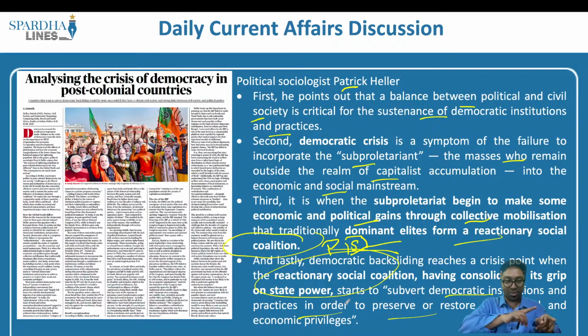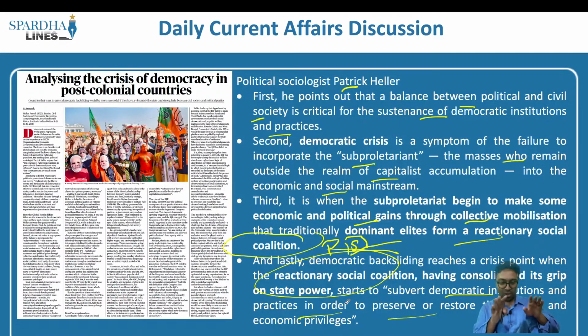It will also ensure that authorities are not used against them, and at the same time these political elite also come up with welfare schemes and programs, and when civil society is an active participant, they may also remove certain legislations which they have already enacted, says this article. So basically this article goes on to say that you have the political elite, you also have the civil society. The civil society, in order to prevent democracy crisis, will constantly have to keep this political elite under check, is what this article is all about.